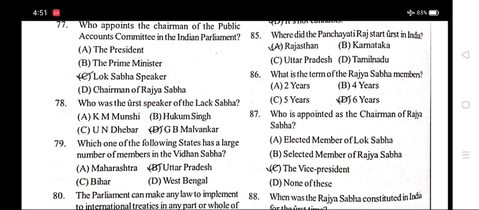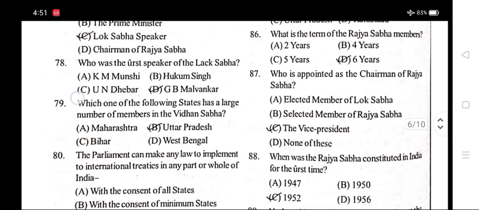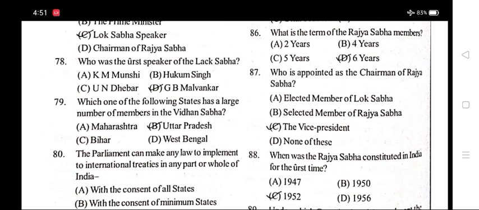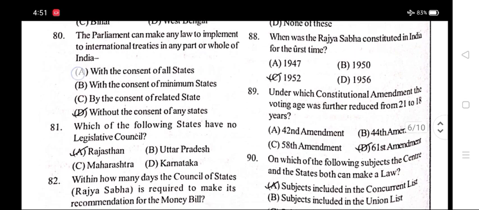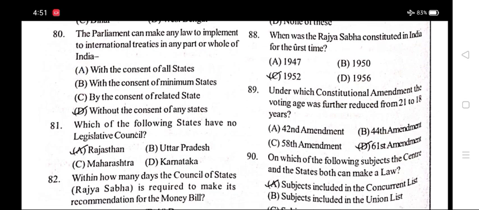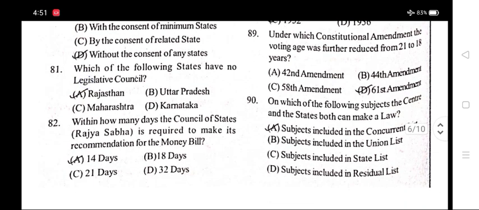Number 85. Where did Panchayati Raj start first in India? Option A, Rajasthan. Number 86. What is the term of a Rajya Sabha member? Option D, 6 years. Number 87. Who is appointed as the chairman of Rajya Sabha? Option C, the Vice President. Number 88. When was the Rajya Sabha constituted in India for the first time? Option C, 1952.